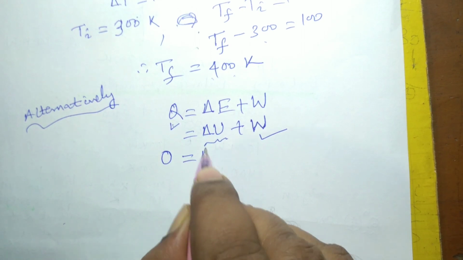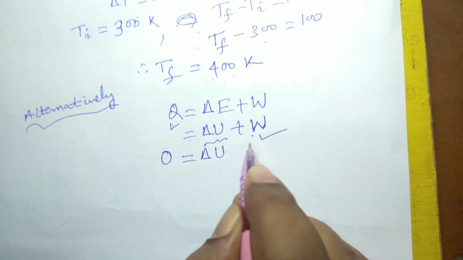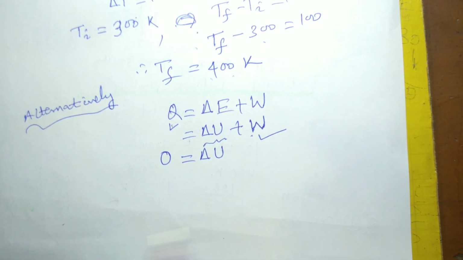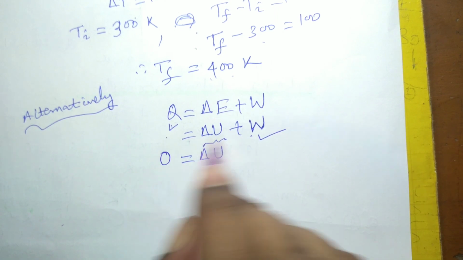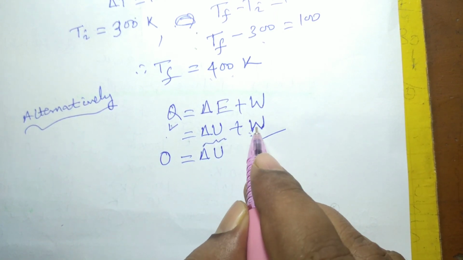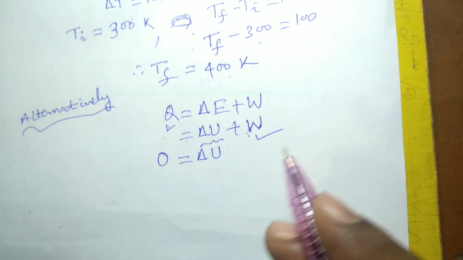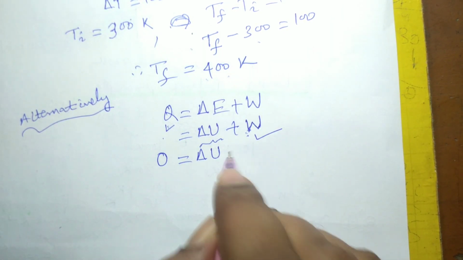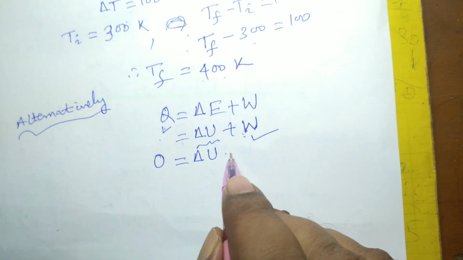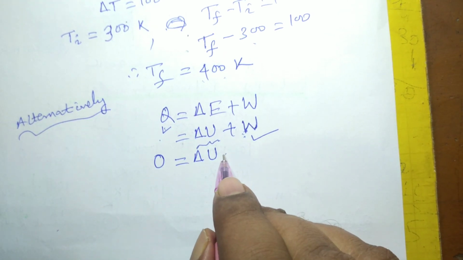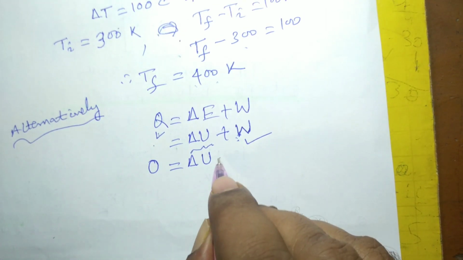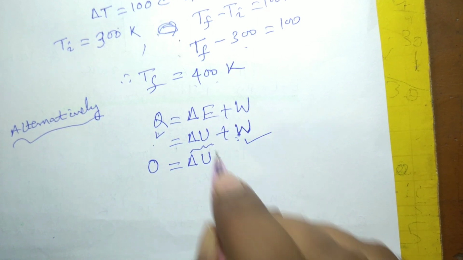So delta U, but W here will assume a negative value, because in the original equation W was for work done by the system, but in this case stirring work is work that is done on the system. By convention, work done by the system is positive and work done on the system is negative, and this work is an input to the system.